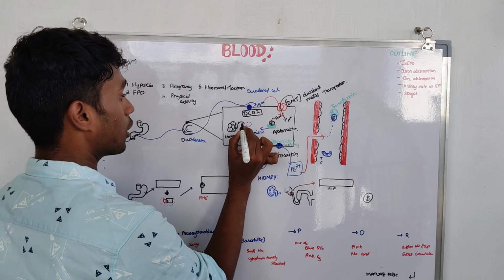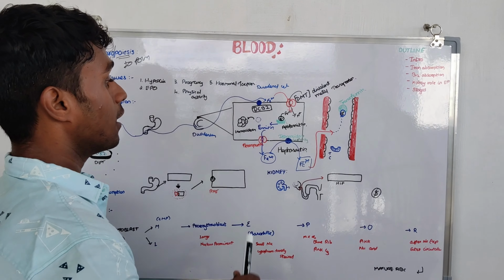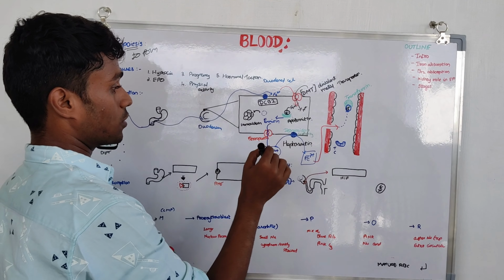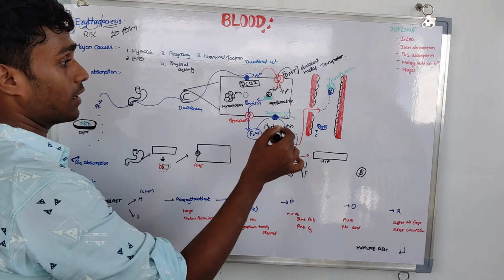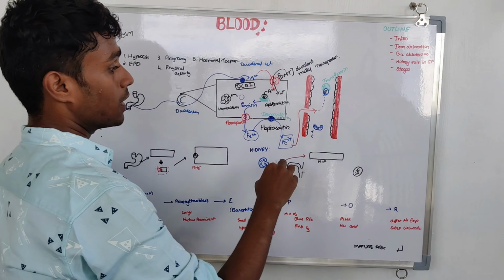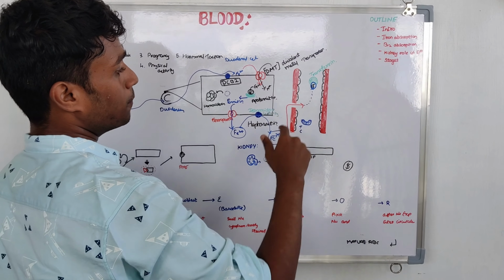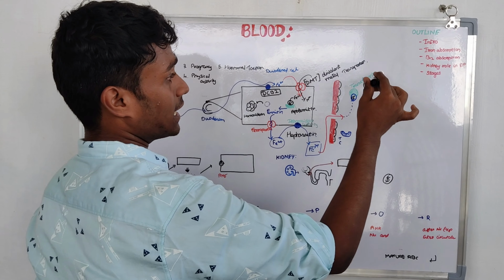Not all the ferritin is accumulated. Some of the ferritin is transported out of the cells with the help of ferroportin. Only the Fe2+ form gets outside the cells. So Fe2+ is converted into Fe3+ by oxidase enzyme activity. This iron oxidase activity is done by hephaestin enzyme. Fe3+ goes into the bloodstream and is then attached to transferrin.